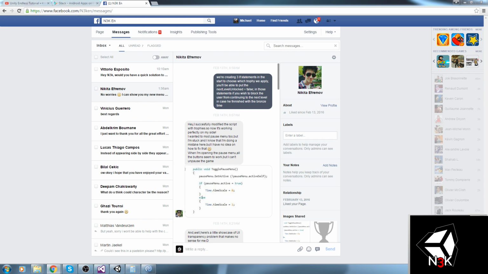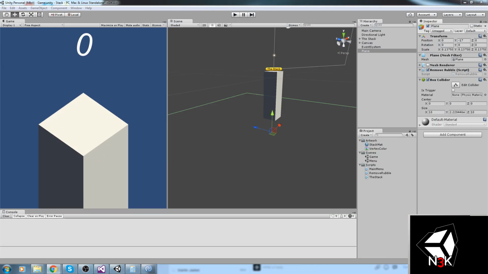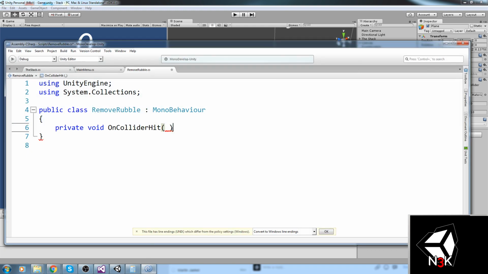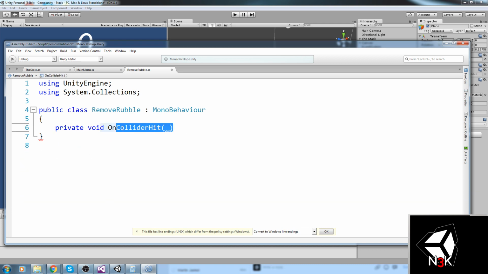On collision enter, okay, so on collision enter is what we should be using. Sorry about showing you my stuff. On collision enter right there. Okay, so the function is, oops, the copy paste never works.